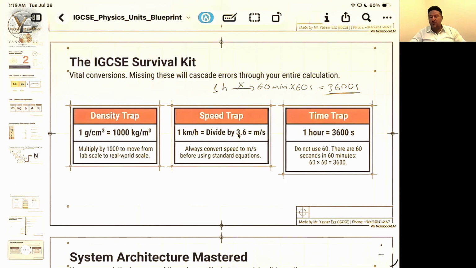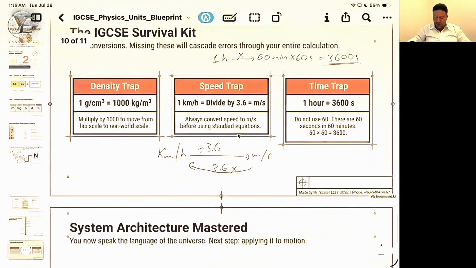So to convert from kilometers per hour into meters per second, you divide by 3.6. And to reverse the process, from meters per second into kilometers per hour, you multiply by 3.6.